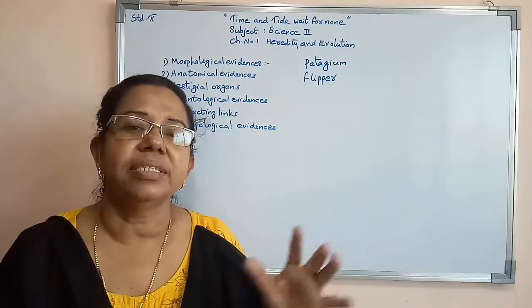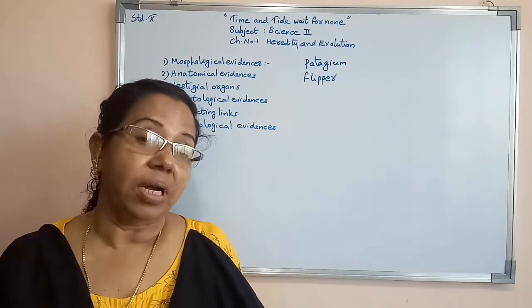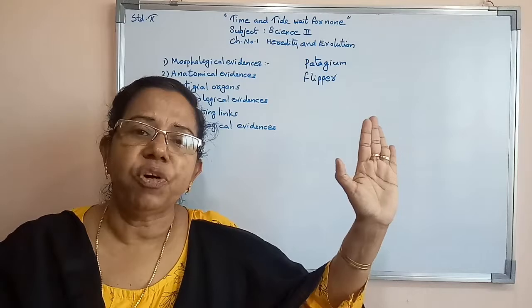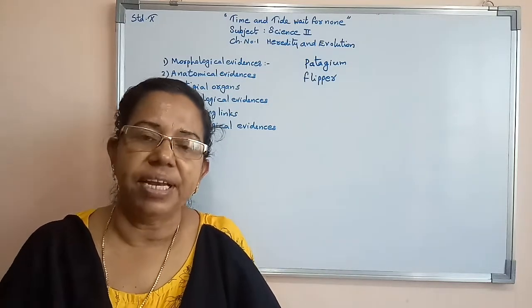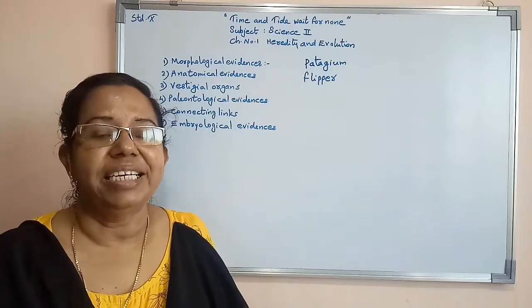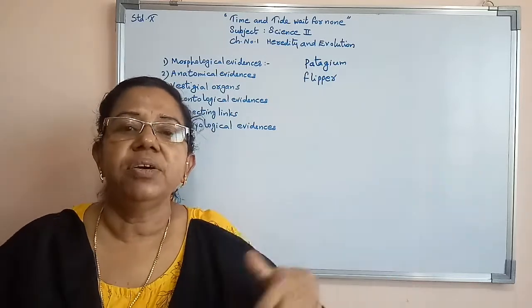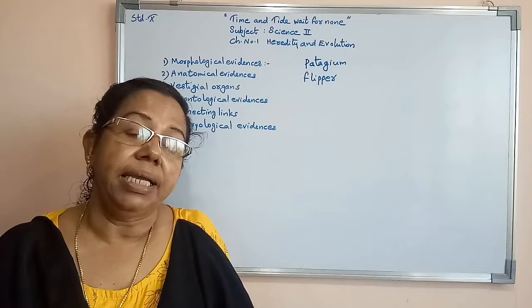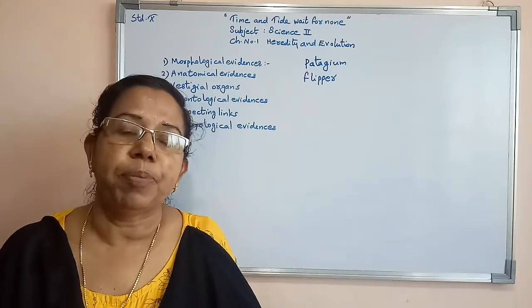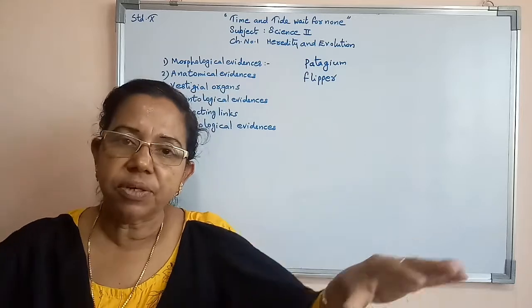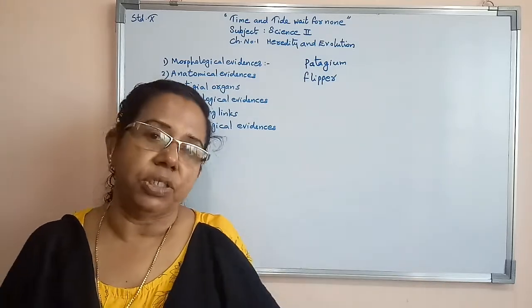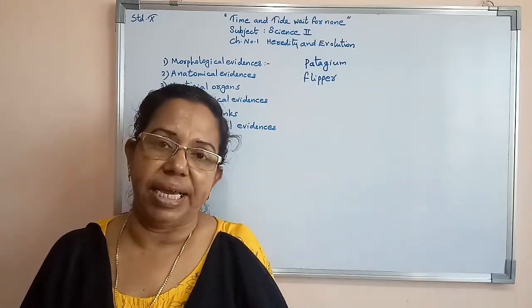That means all these things are forelimbs. Human beings' forelimbs are their hands. Cats' forelimbs are their front legs. Then the patagium of a bat is a wing-like structure. In the case of a whale, it's a flipper, which it uses for swimming. That is its front leg, we can say.